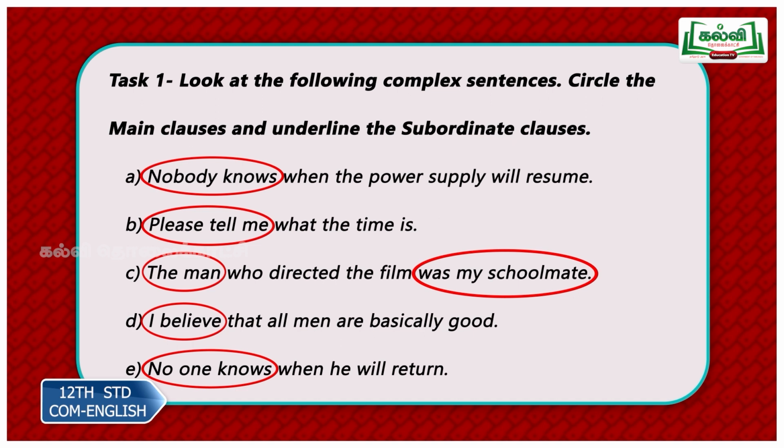It is incomplete. Suppose I ask you an independent sentence starting with capital W. If I ask you this question, when will the power supply resume? Then it is an independent sentence. It makes complete sense on its own. It is not the subordinate clause. When will the power supply resume? Will resume, finite verb. So it is a simple sentence. But here, what happens? When the power supply will resume. So you can see the interchange there.